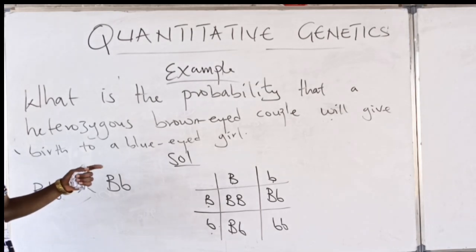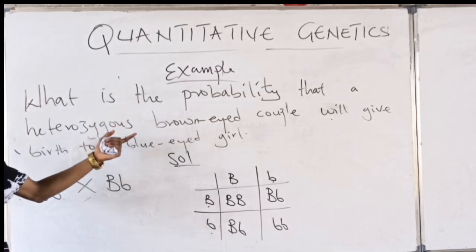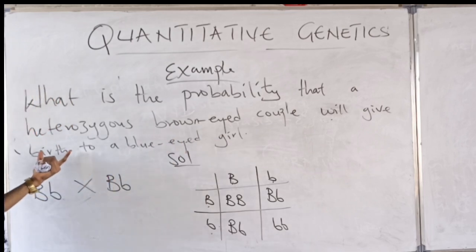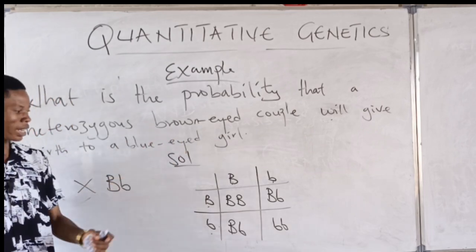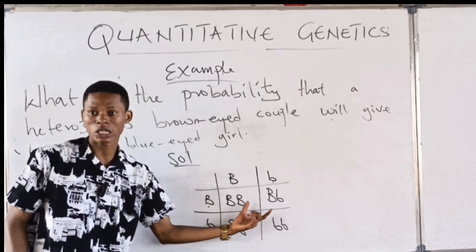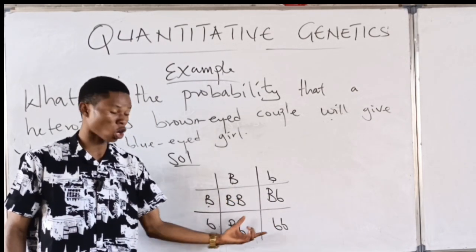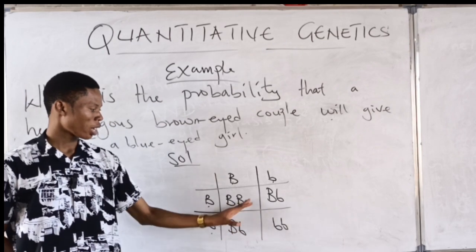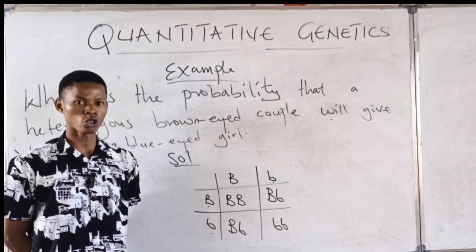Now, the question says, what is the probability that the heterozygous brown-eyed couple will give birth to a blue-eyed girl? Now, these are four occurrences, right? These are four offspring we've got. Is it not? Now, how many of them in this place have the phenotype brown eye?